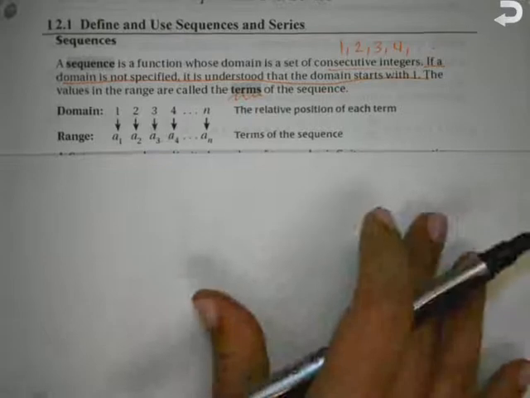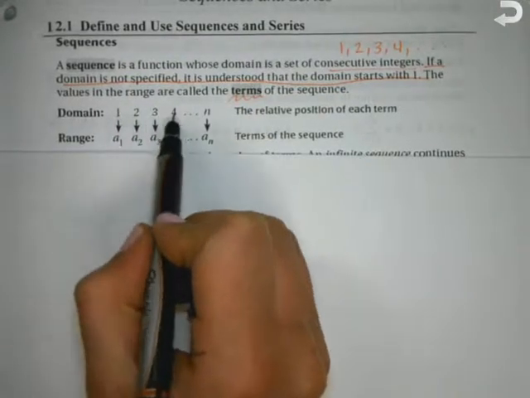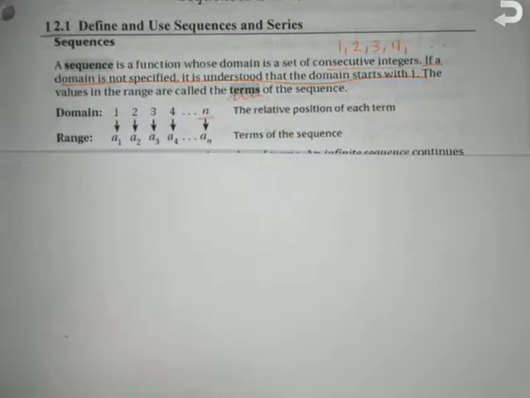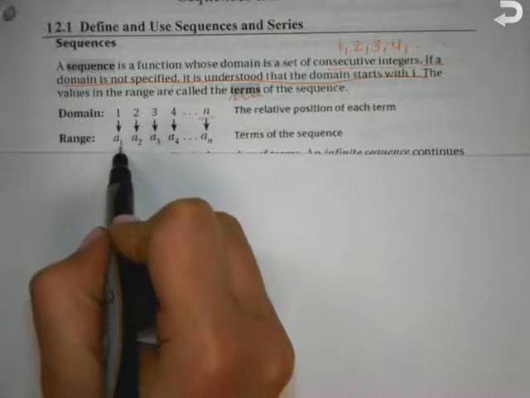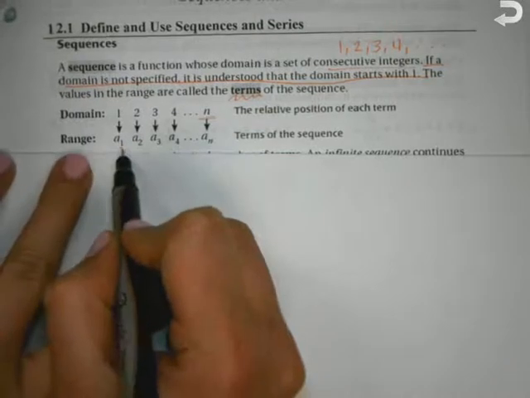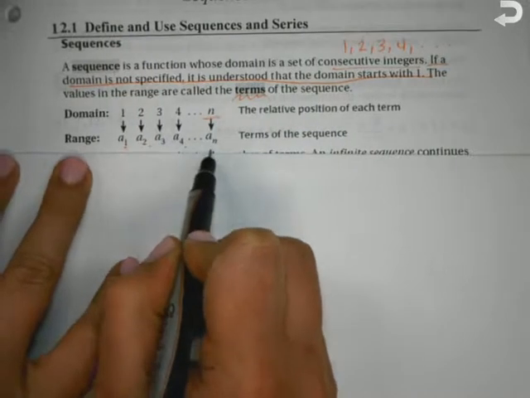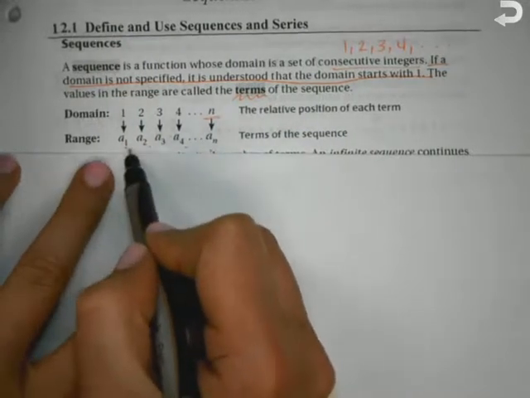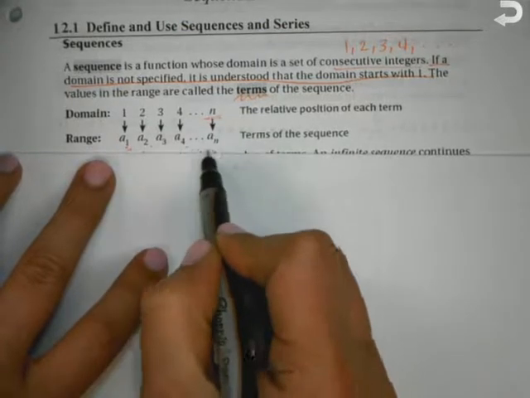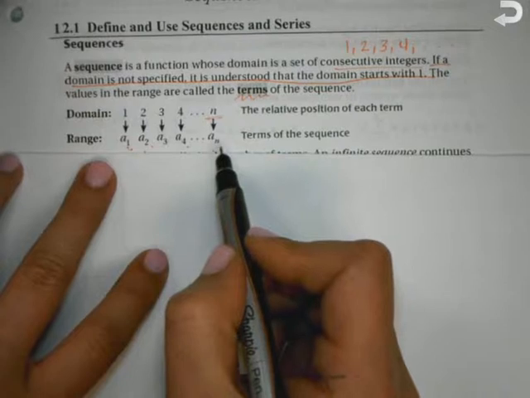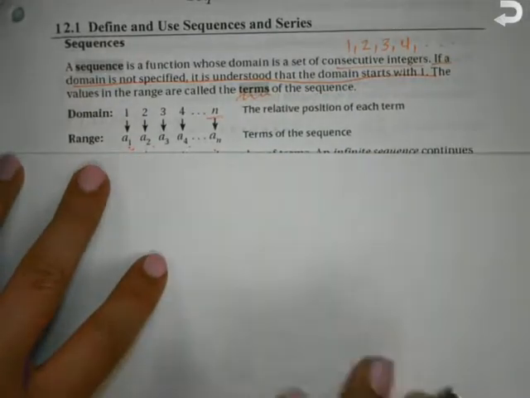For example, this is a general example: your domain is almost always going to start 1, 2, 3, 4, all the way to n. n is the general term, the general equation. Our range, or the terms of the sequence, we label them a sub 1, a sub 2, a sub 3, a sub 4, all the way to a sub n. This is also called the first term of the sequence, the second term, the third term, and if it's just in general terms, the nth term. So if I don't know what n I want to go to, we call it the nth term.